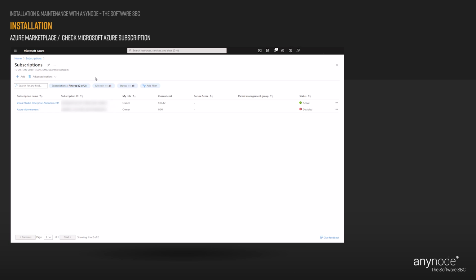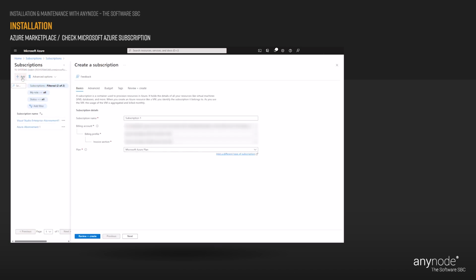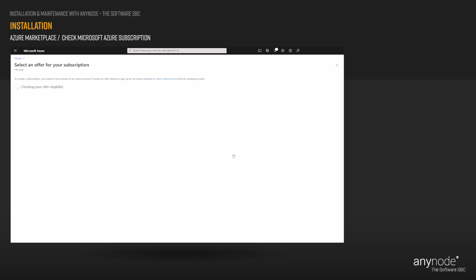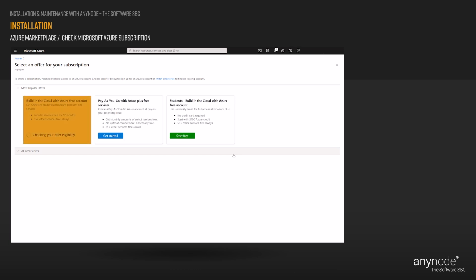If needed, click on Add button to create a new subscription and fill in your subscription details. Select an Azure plan to determine the subscription type to create. Click on the Review plus Create button to create your new subscription. If you currently do not have an active subscription or wish to add a different subscription type, select one of the available offers. If you haven't yet taken advantage of the free trial, you can explore it at no cost.